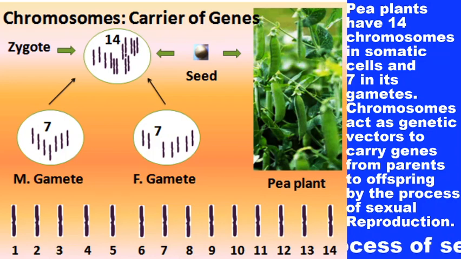More than 100 seeds may be produced by one plant of Pisum sativum.